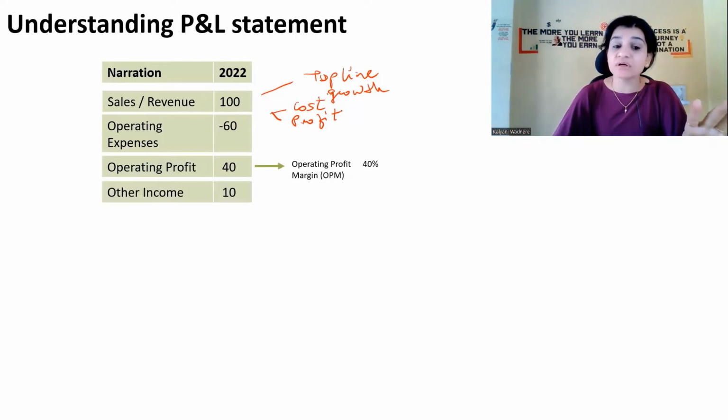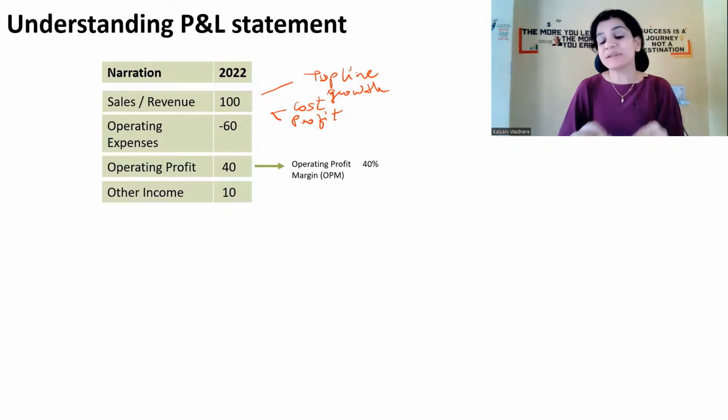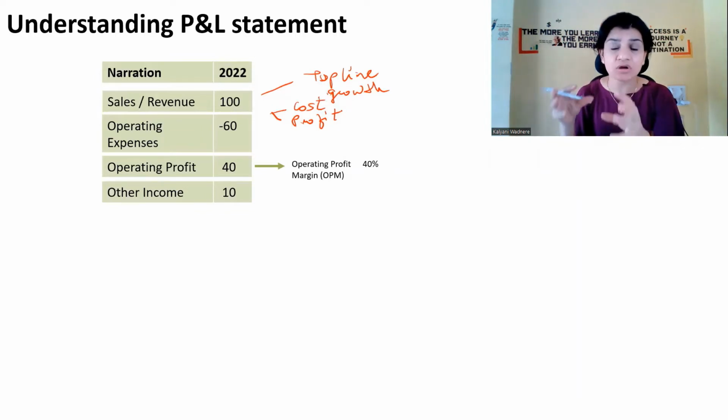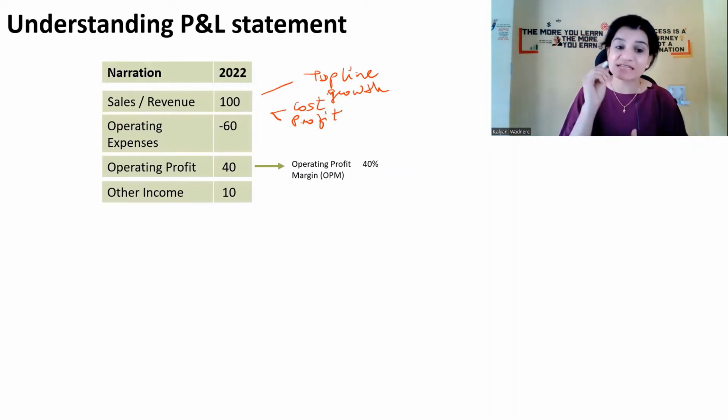Now, before calculating those expenses, there is one more thing which gets added to the operating profit, which is other income. Whenever a company is making additional income or additional profits which is not related to the direct or core business of the company, that income will come under the category called other income, and that income will get added to the operating profit.